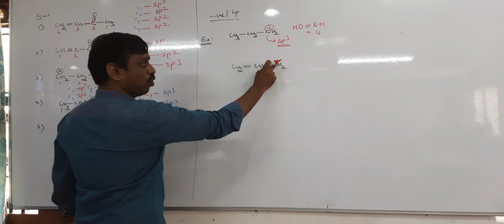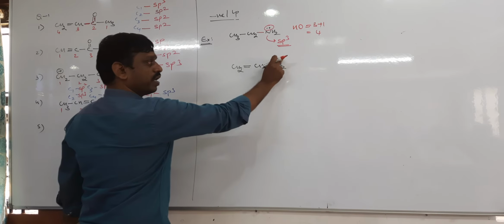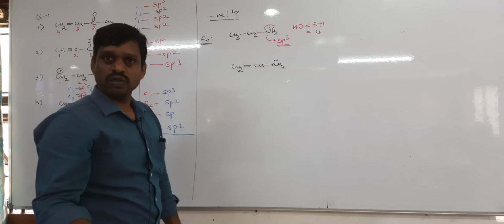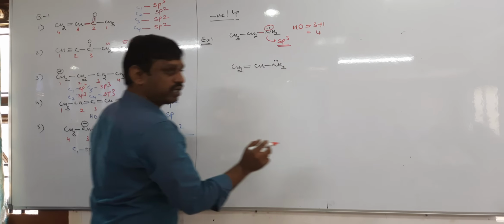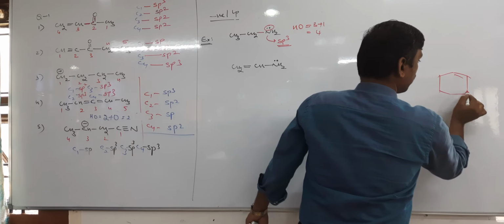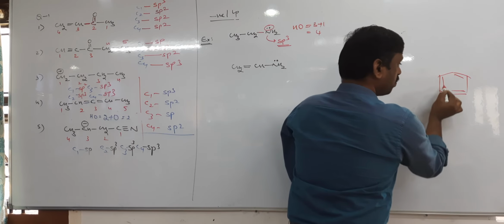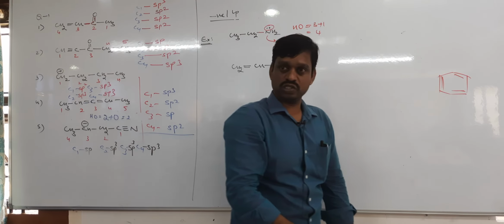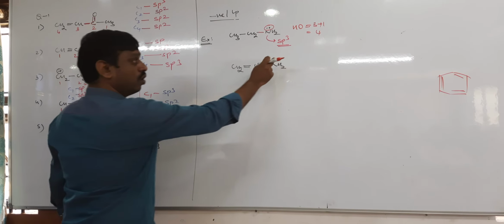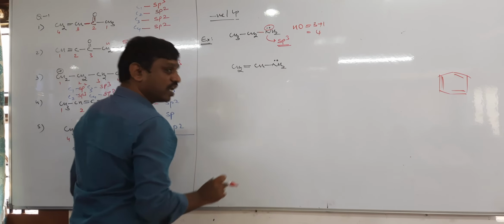You see, lone pair, sigma bond, pi bond, sigma bond, lone pair, how are they? Conjugation, right? That is the meaning of conjugation. Benzene is a conjugated pi system, right? What is the meaning of conjugation in the benzene ring? Pi bond, then sigma bond, pi bond, sigma bond in alternate positions. The meaning is the same here. Lone pair and pi bond are both in conjugation.